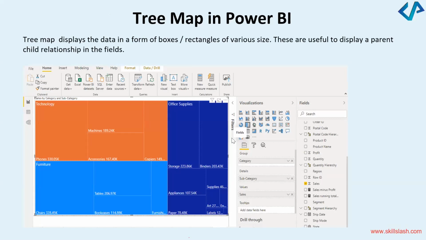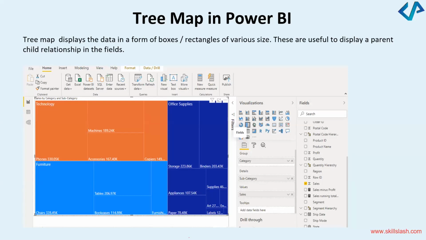There is another option in which you can create the tree maps. Wherever you want to display a parent-child relationship, you can use a tree map. In order to create a tree map, again, you should first of all make sure that you have the data imported. And from the visualizations, this area, you can see this option. Just on the right-hand side of this donut chart is a tree map. So as you click on this, it will help you to create a tree map, something like this.